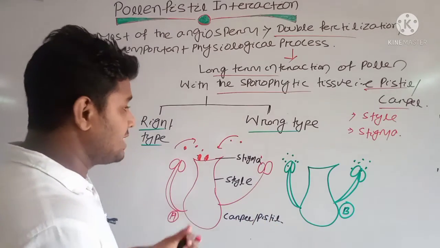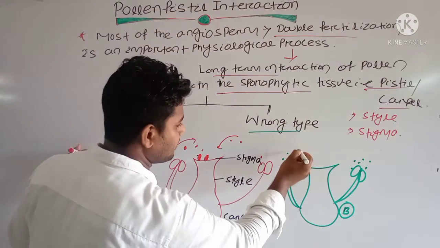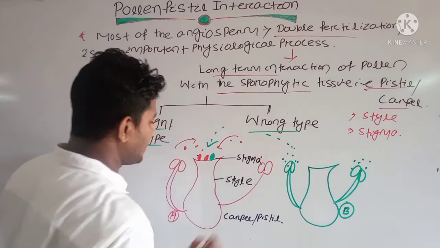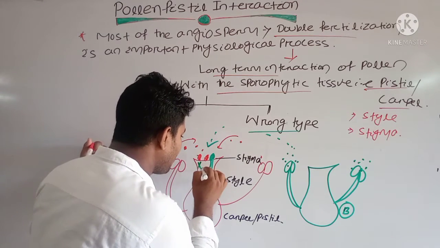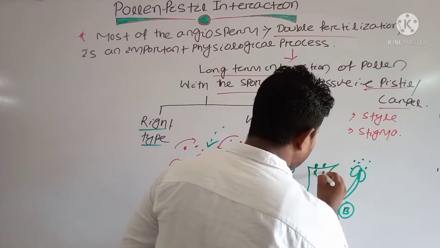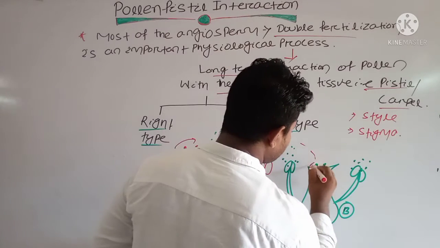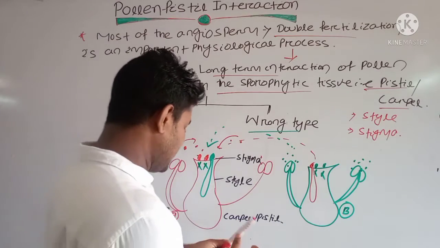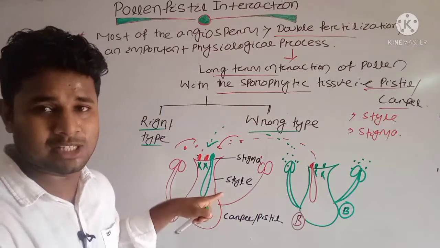Here, if the green type pollen grain falls on the surface, then there is formation of a pollen tube, but the red type will not form the pollen tube. Similarly, when the green type falls on the surface it will not form the pollen tube, but when the other type of pollen falls on the surface, it will form the pollen tube. Clear? And this is due to the genetic variability that occurs inside your stigma surface.